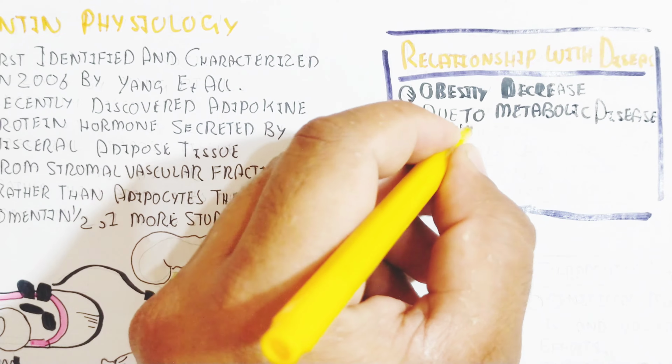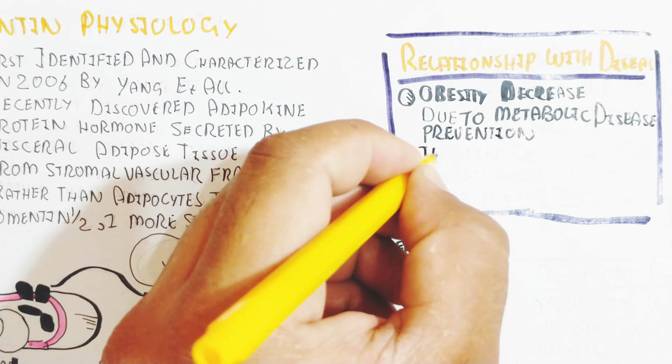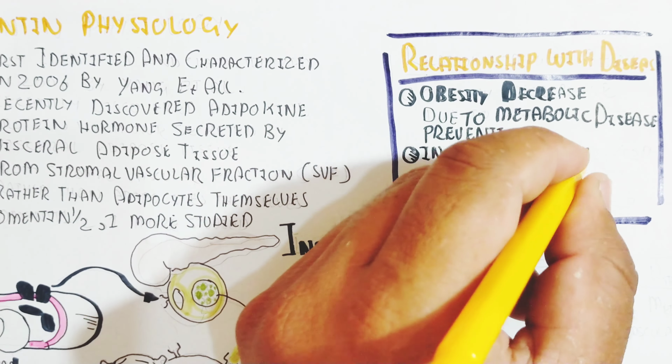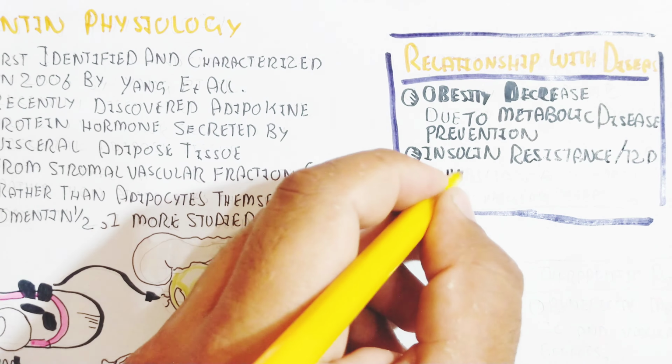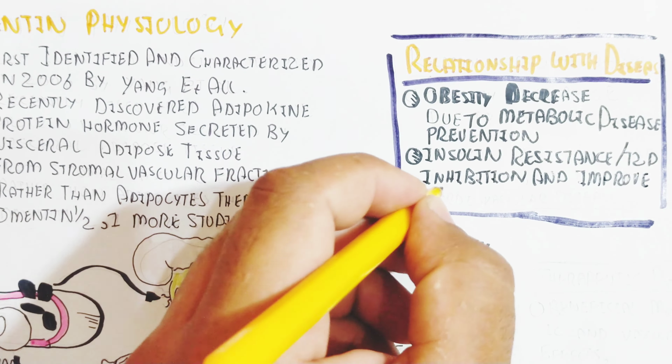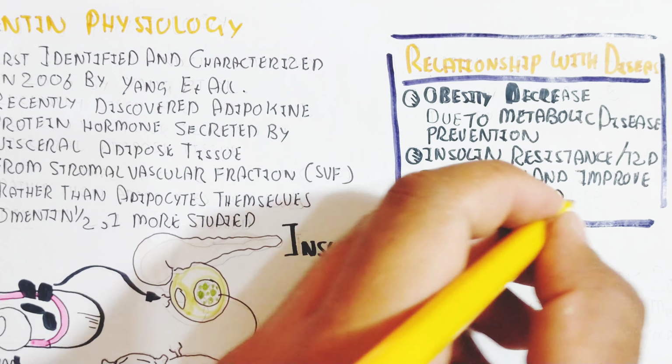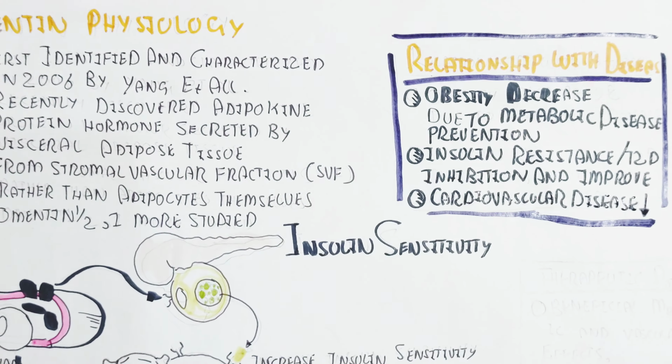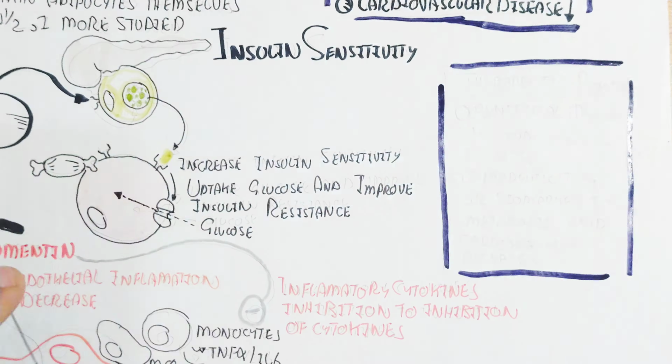If omentin declines, insulin resistance and type 2 diabetes mellitus increase and cardiovascular health worsens. So cardiovascular disease prevention via omentin is possible.